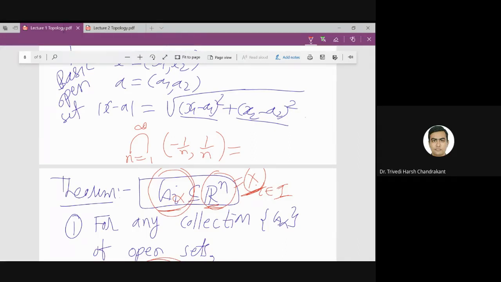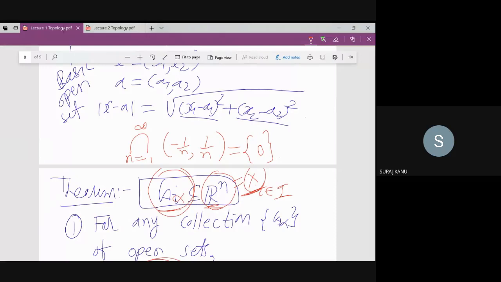The second is the open interval minus 1 by 2 to 1 by 2. The third is the open interval minus 1 by 3 to 1 by 3, and so on. So the answer is 0, but you should say that it is the singleton 0. That is the complete answer. No other point than 0 is there in this set.